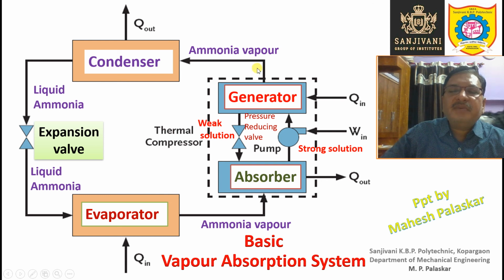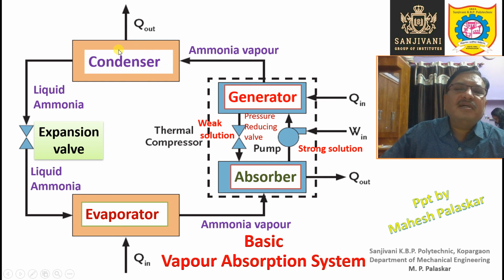Now the ammonia vapor is entering the condenser. In the condenser, the ammonia vapors are cooled and condensed into liquid. Some cooling medium may be used. The heat is rejected by the ammonia vapors in the condenser, and this heat is carried by the cooling medium.